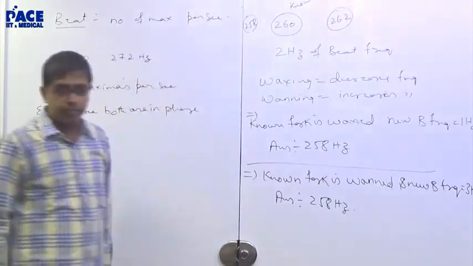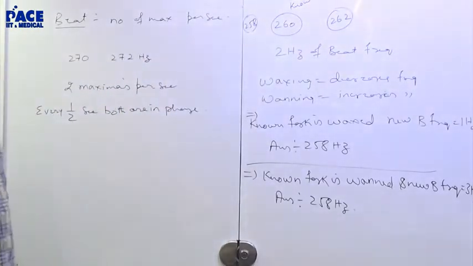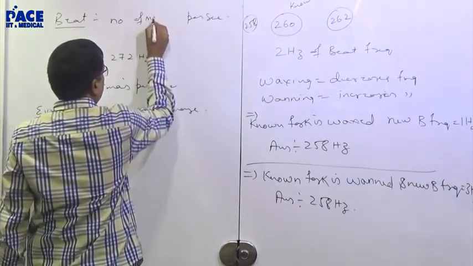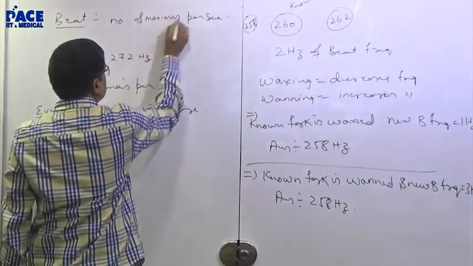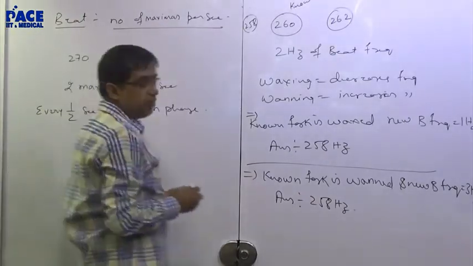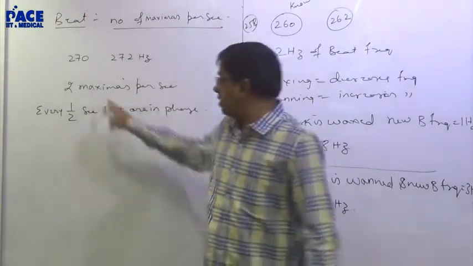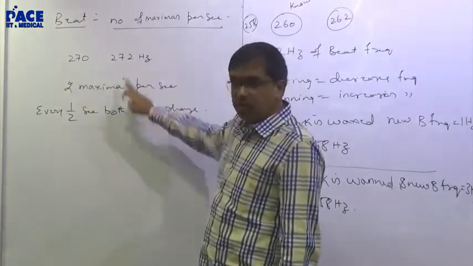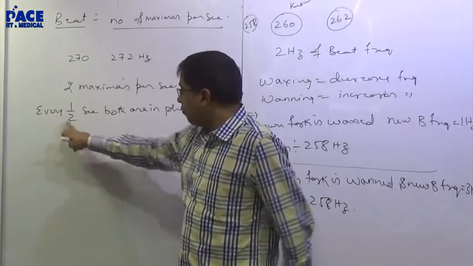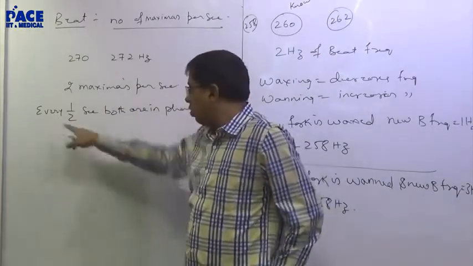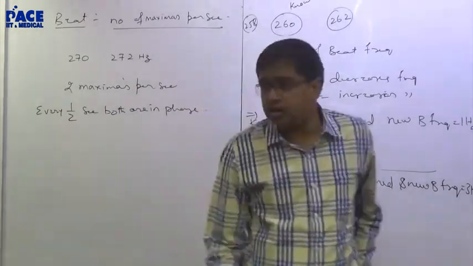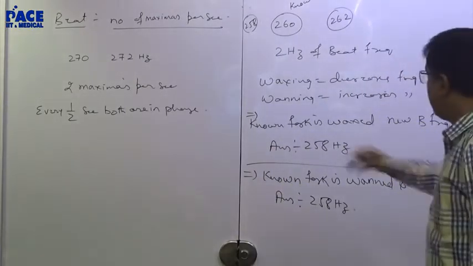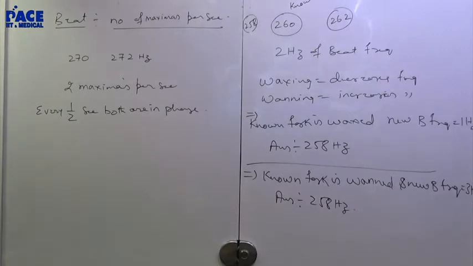Quick. So what have you written as the definition of beats? Number of maximas per second. Number of maximas per second is beat frequency. When will I have a maxima? When they are in phase. Suppose 270, 272. The difference is the beat frequency. That means after every time period, which is 1 by frequency, after every half a second both of them are in phase. Can you explain that part? I will take one more numerical example and explain. Take it down.